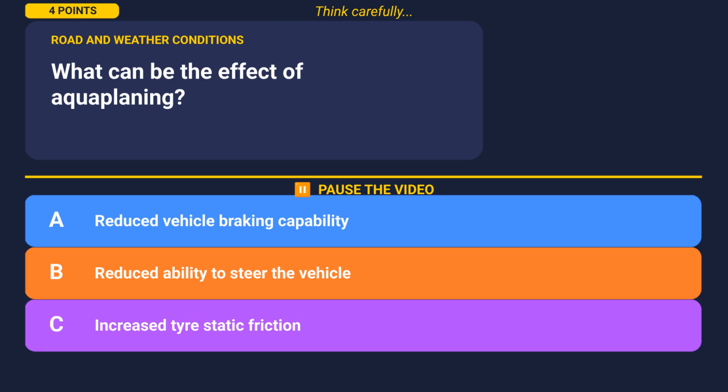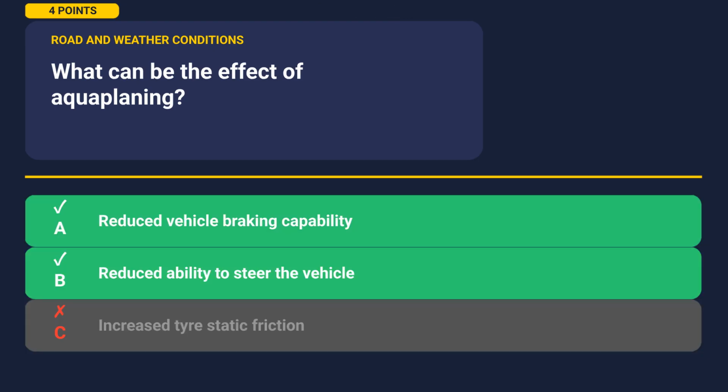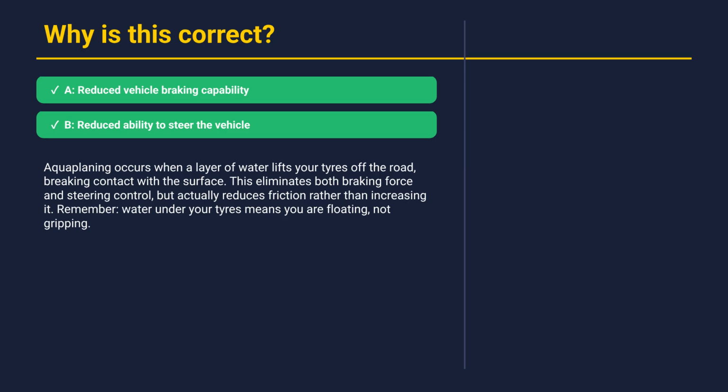Ready? Let's check. The correct answers are A and B. Let's understand why. Aquaplaning occurs when a layer of water lifts your tires off the road, breaking contact with the surface. This eliminates both braking force and steering control, but actually reduces friction rather than increasing it. Remember, water under your tires means you're floating, not gripping.